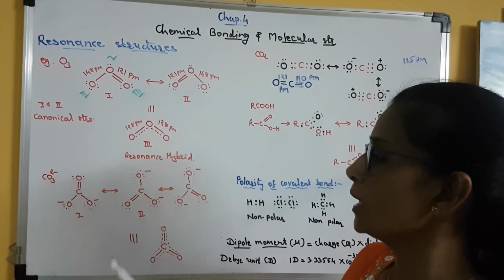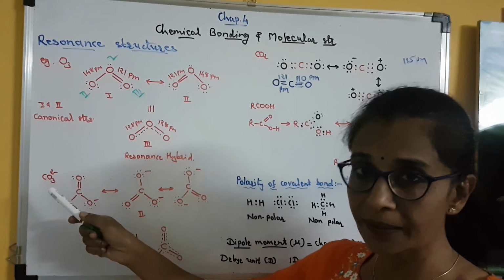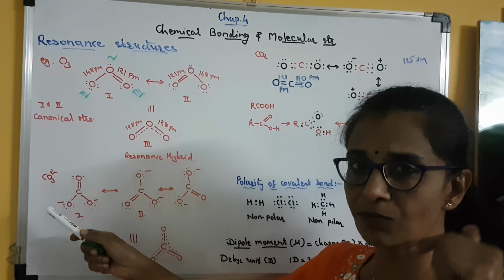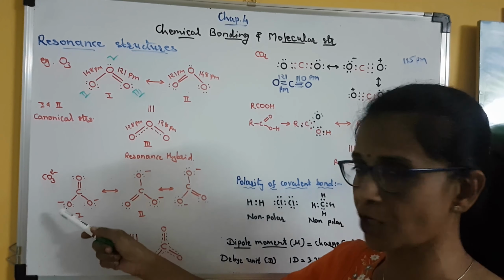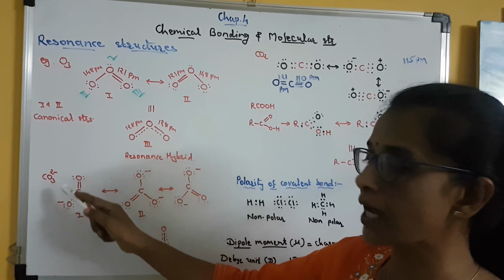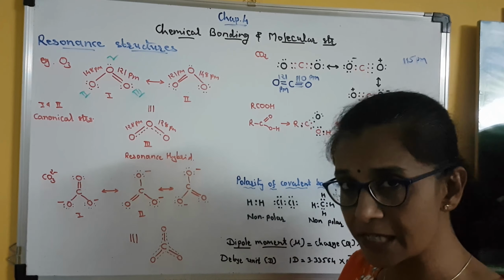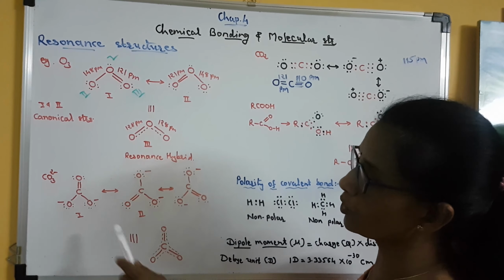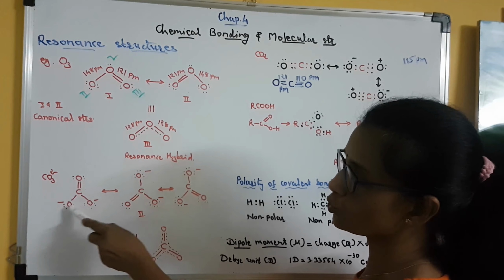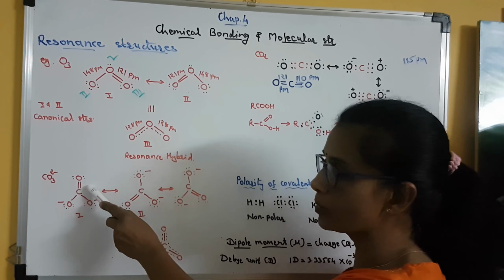Clear? Okay, let us go for some more examples, like the carbonate ion. In the previous lecture of this chapter, we had already discussed the structure of carbonate. The carbonate ion has a -2 charge. It means it has 2 extra electrons which it has received. Clear? So in the carbonate ion, one carbon is attached to 3 oxygen atoms. With 1 oxygen it is attached by a double bond.